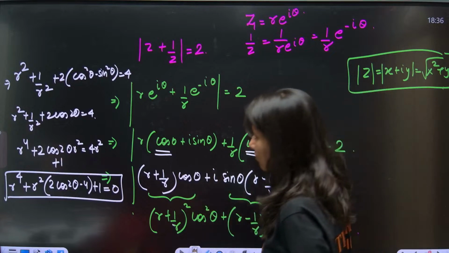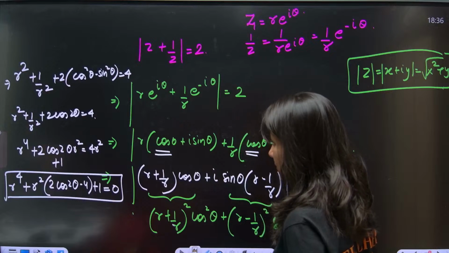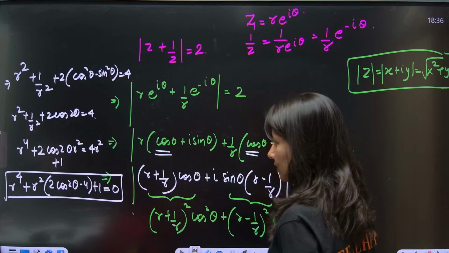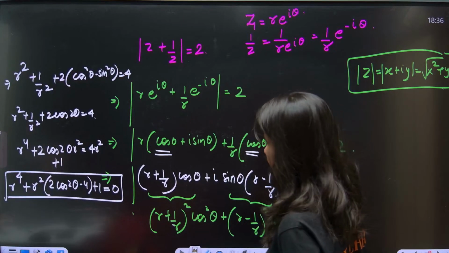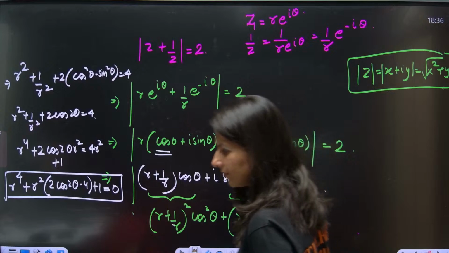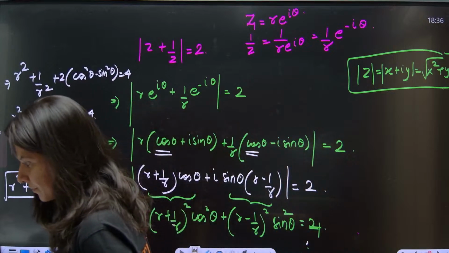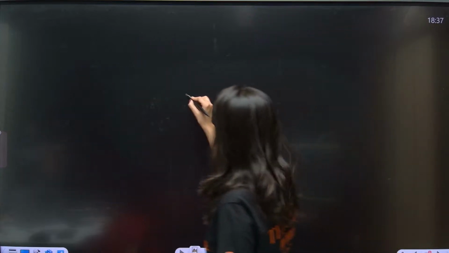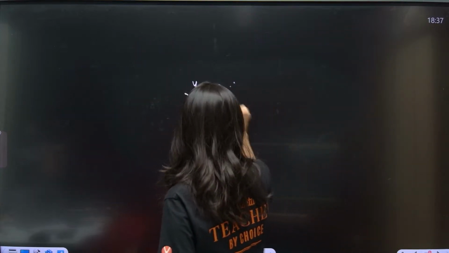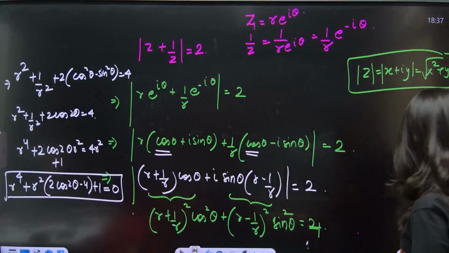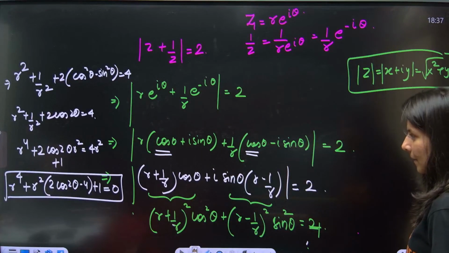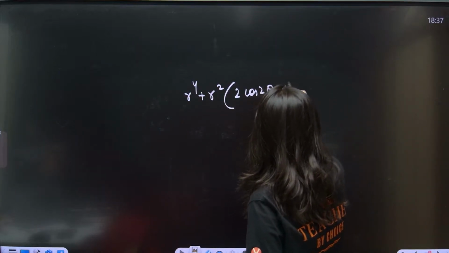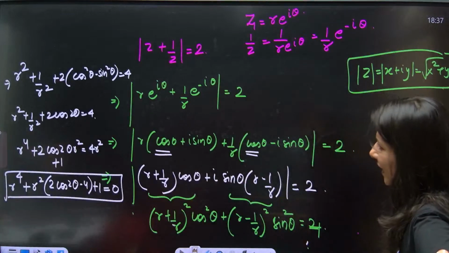Okay. So now we are getting this equation which is r power 4 plus r square times 2 cos 2 theta minus 4, plus 1 by r square, is equal to 4 r square, right? And from here we are getting 2 cos 2 theta, correct. Am I doing right? Hold on.